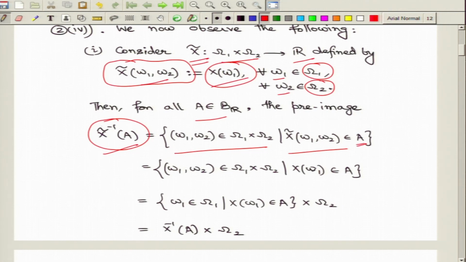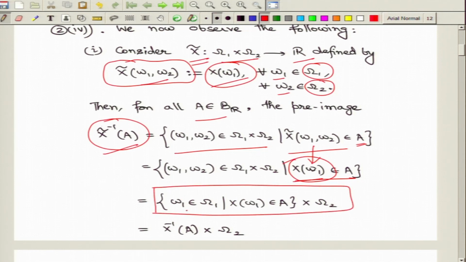But now, as per the definition that we have taken for the X tilde mapping, the value is exactly capital X of omega 1, and that is what should belong to the set capital A. But now, you observe that the condition that we now have does not involve omega 2, and therefore, for all points coming from omega 1 satisfying this condition, and for all points coming from omega 2, if you pair them up, for all such points the condition gets satisfied.